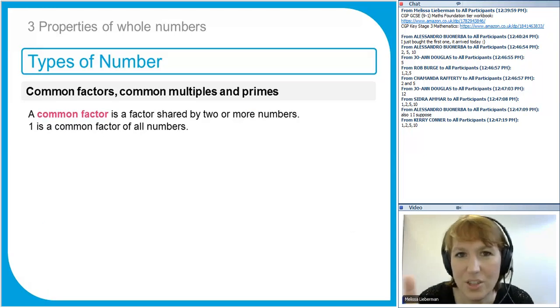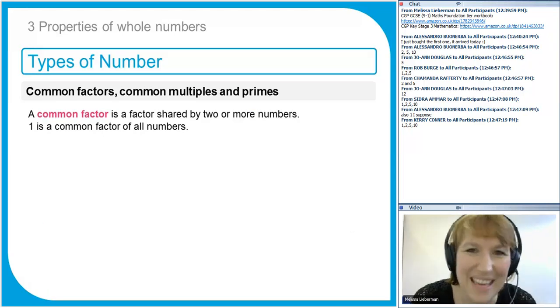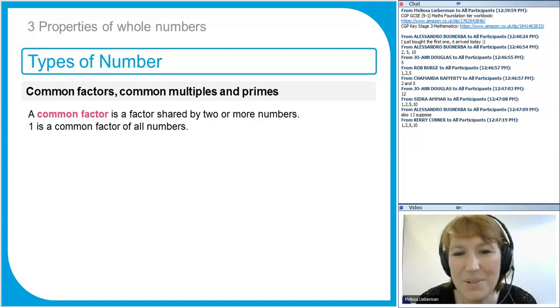Just a few more definitions, and then we'll go into the actual questions. Now, common factor. You know what a factor is? It's a number that divides into another number exactly. But a common factor is when you have 2 or more numbers, and common just means that they share it. So if 2 numbers share a factor, then they have a common factor. So any 2 even numbers will have a common factor of 2 because they both have 2 as a factor.